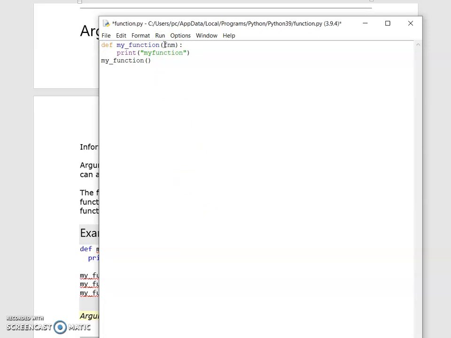I have taken fname, that means first name, and print the name in the function. I give the value in double quotes: This is.